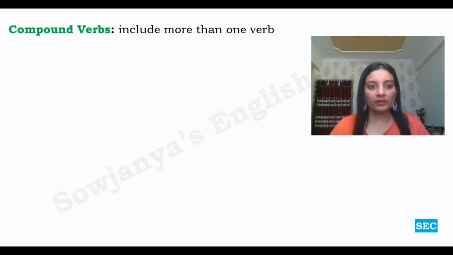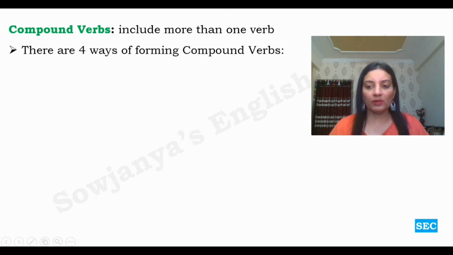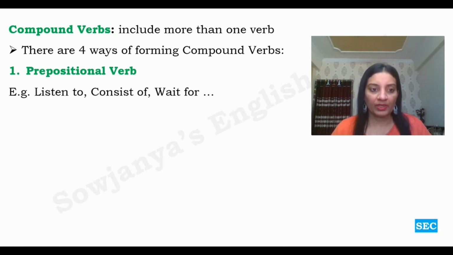A compound verb includes more than one verb. There are 4 ways of forming compound verbs. First one is the prepositional verb. People get confused between prepositional verb and phrasal verb. They are actually different, though they seem like one. Prepositional verb examples: listen to, consist of, wait for. So listen to something, consist of some material, wait for someone. Okay, so a prepositional verb is a combination of verb plus a preposition.